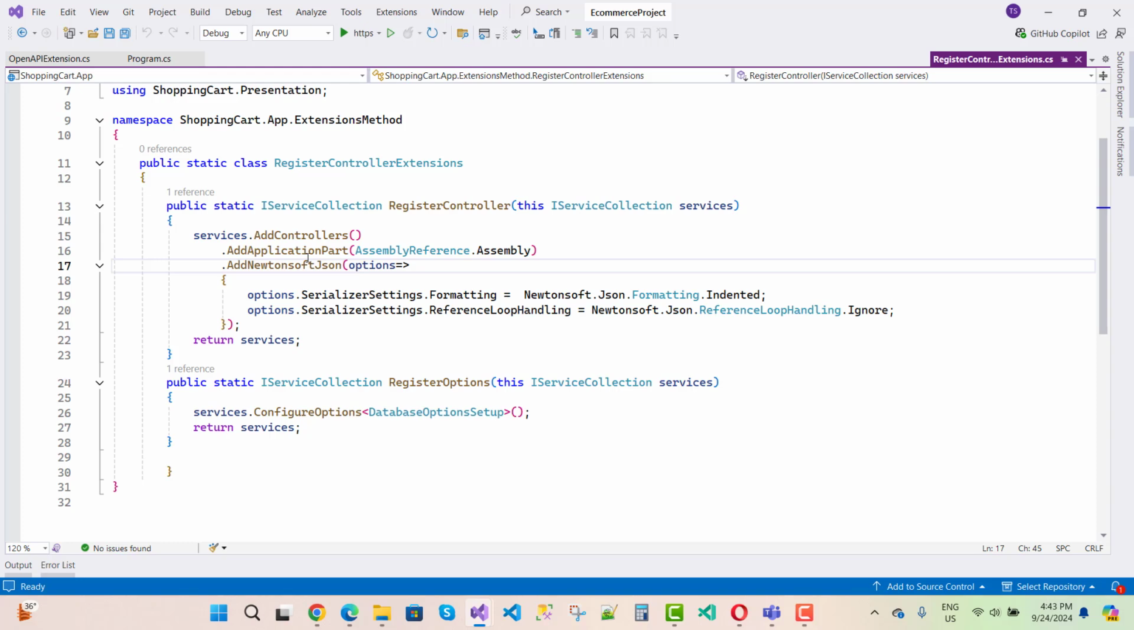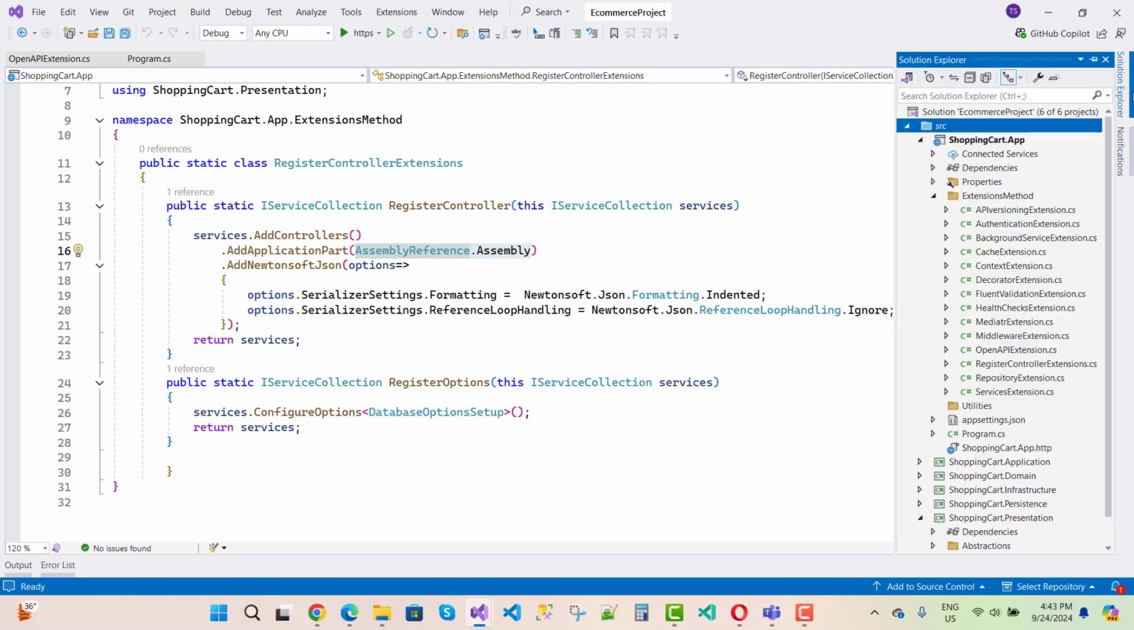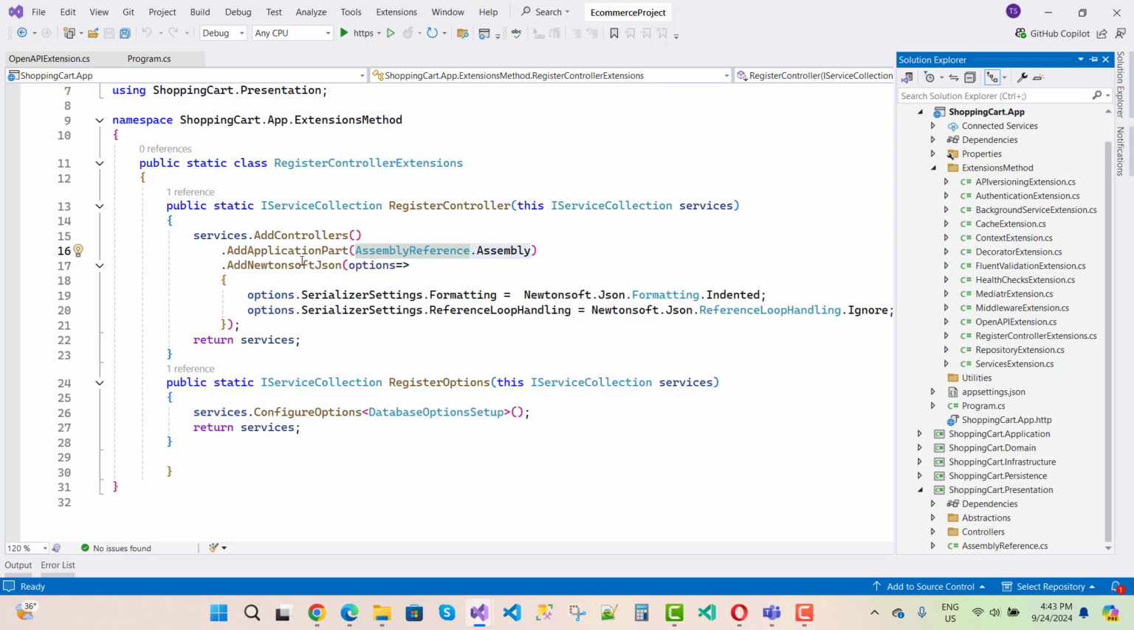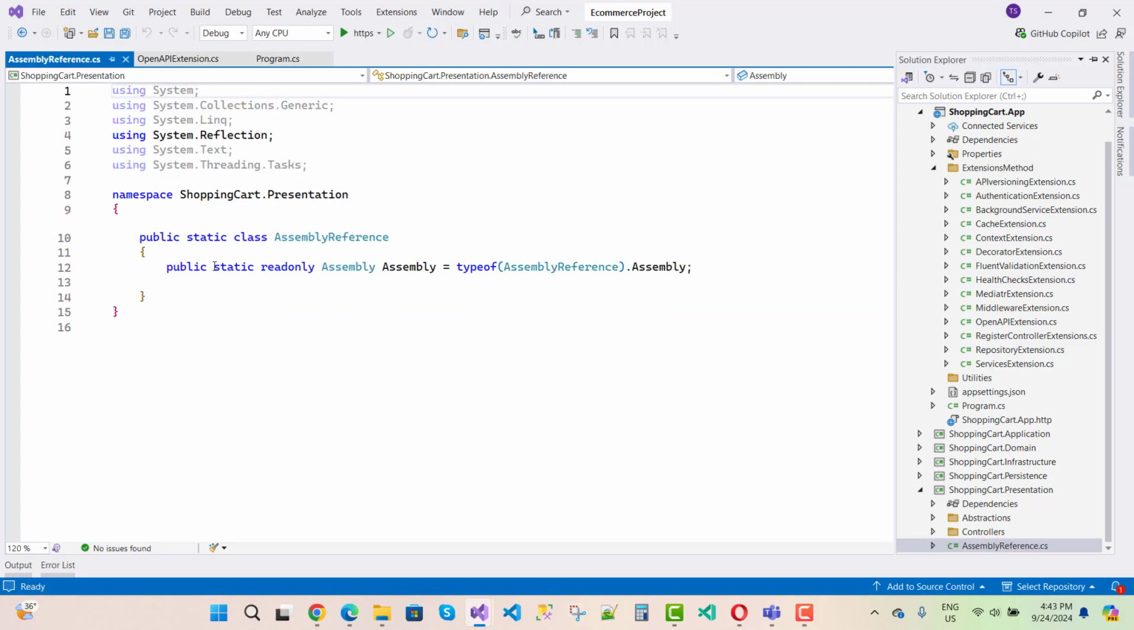Here we have AddApplicationPart, and AddApplicationPart takes an assembly reference. You can do the same thing with a separate part, the assembly reference of your presentation layer. The assembly reference here is the ShoppingCart presentation layer.